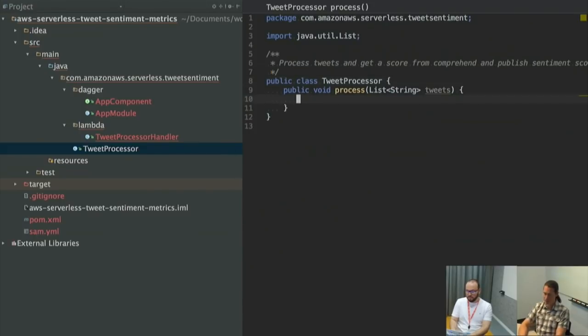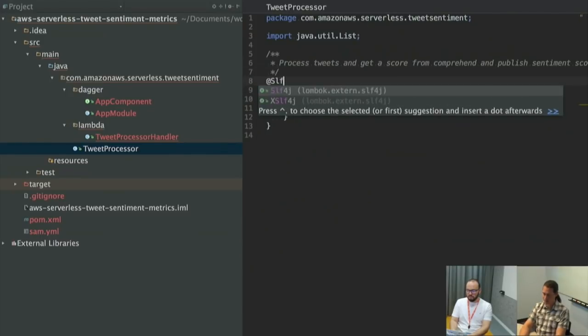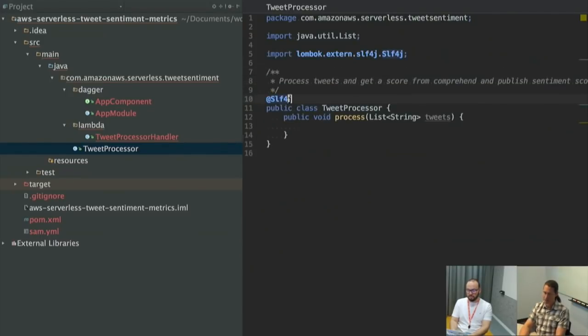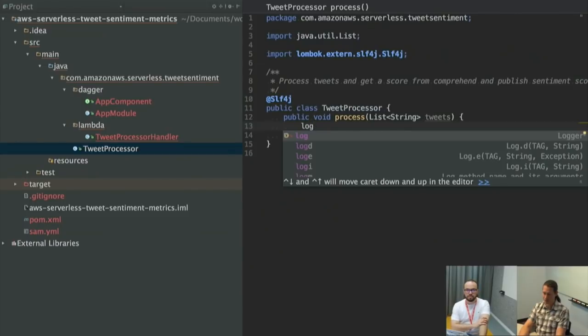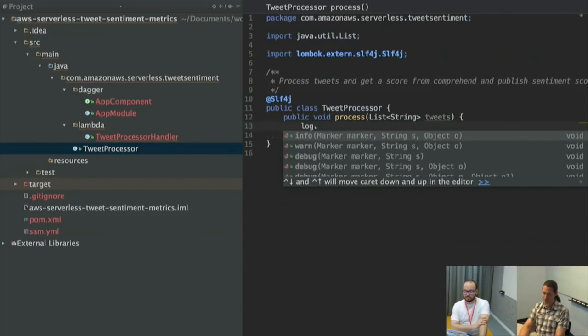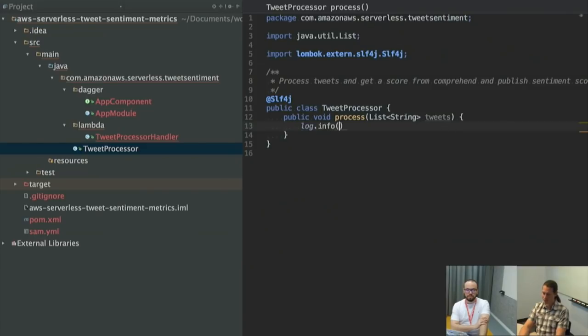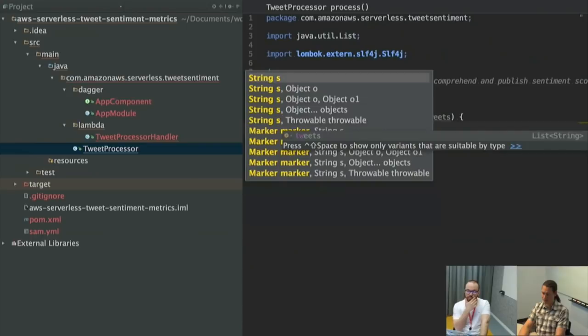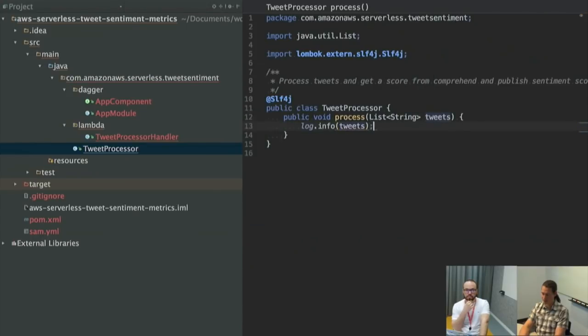So we're going to process tweets. At this point, let's just start. Here's some Lombok magic. Usually you have to create a logger, some static logger at the top of your class and everything. This just does it for you. So now I have this magical log variable that's a static variable in my class, and I can do my info logs. Let's just do an info log of all the tweets that we get.